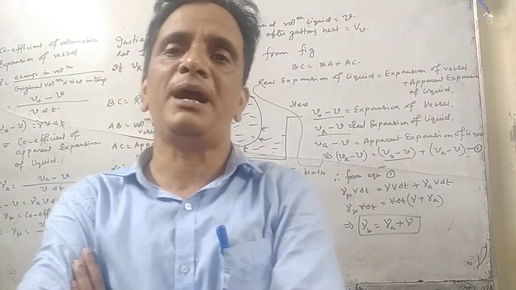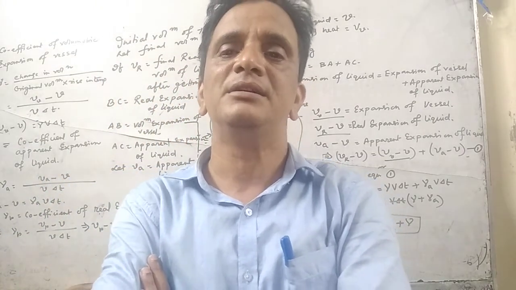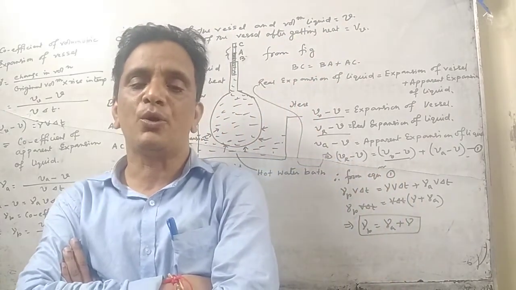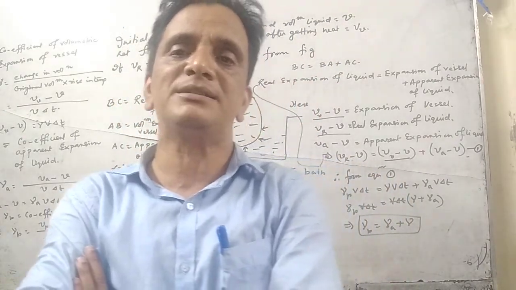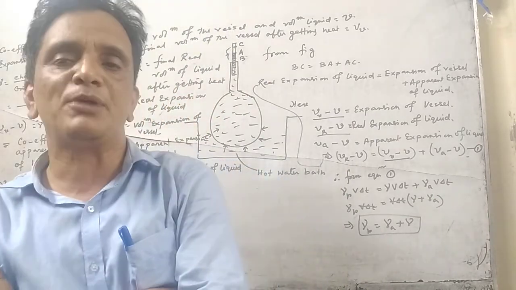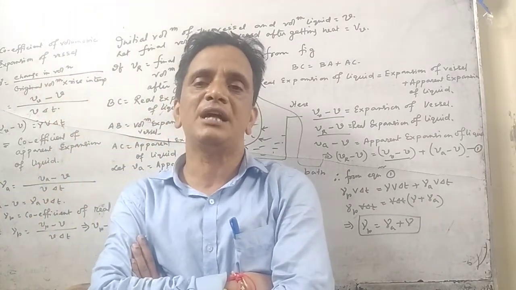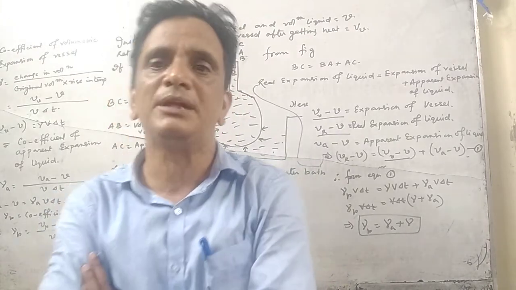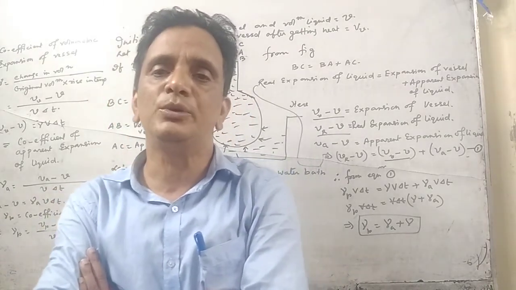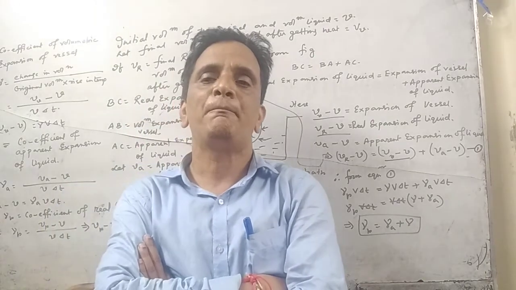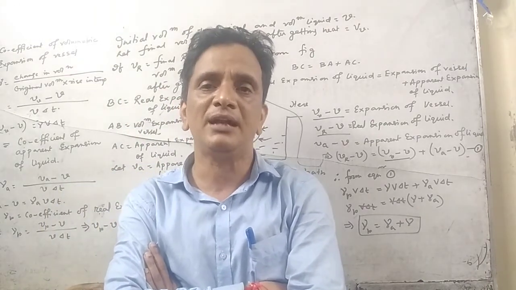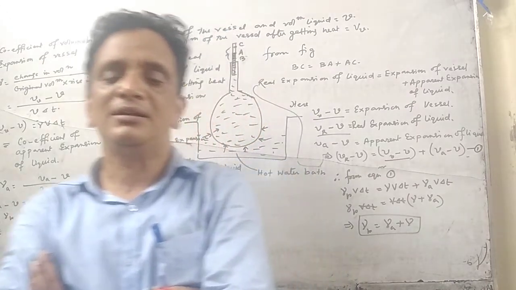Similarly, if anyone asks you to define the coefficient of real expansion of liquid, we will say that it is the real change in the volume of the liquid per unit original volume per degree rise in temperature. Is it clear? I think it should be clear.